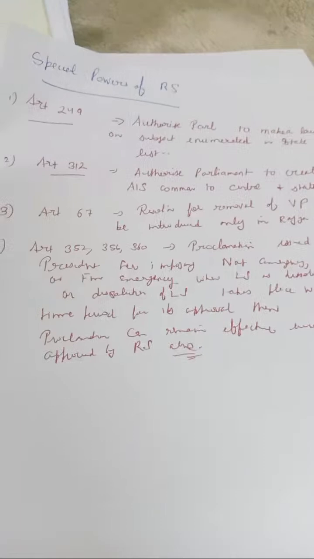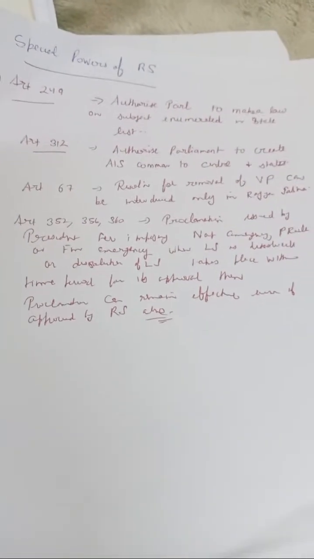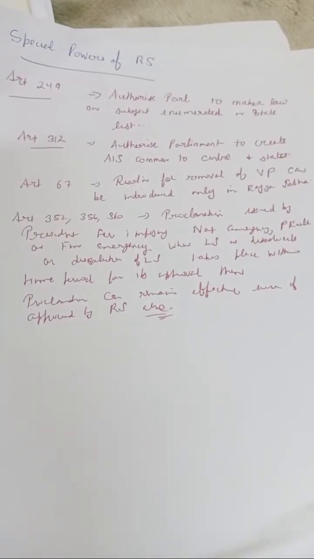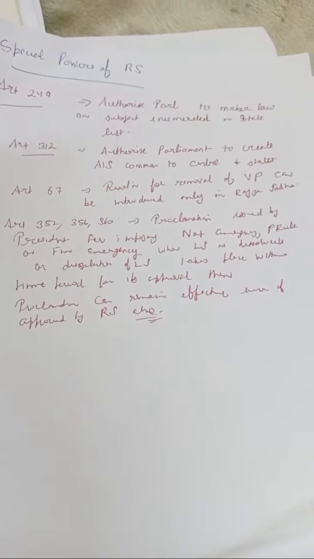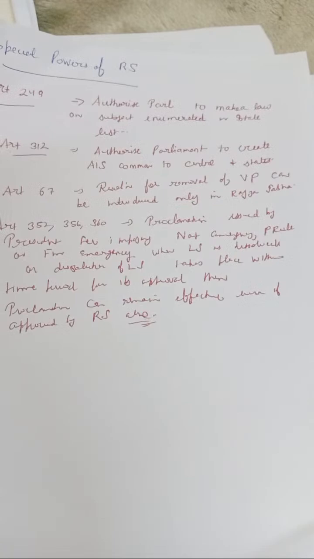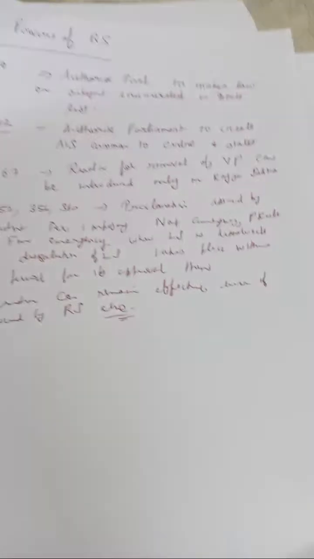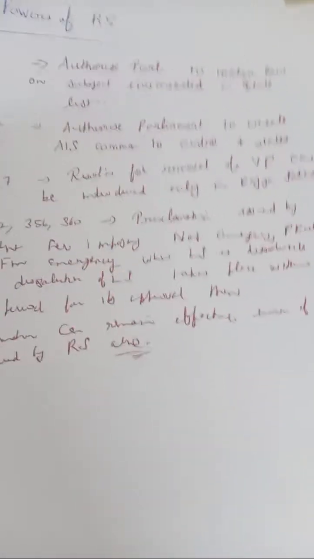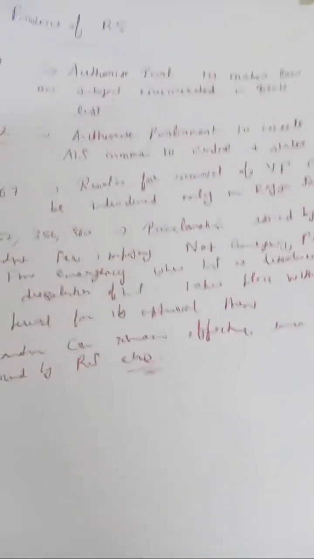Okay, and now Article 67, which is related to resolution for removal of the vice president. It can be introduced only in Rajya Sabha. Now there are two things which can confuse you.